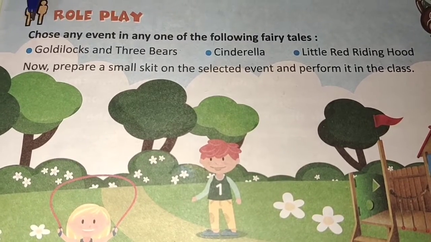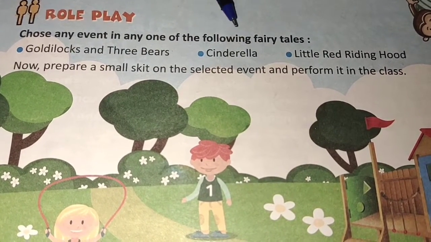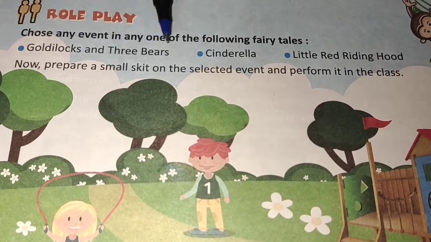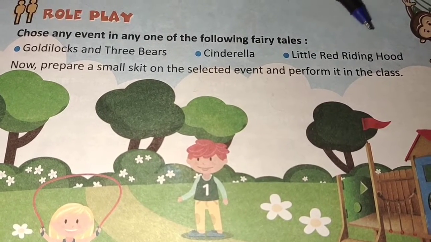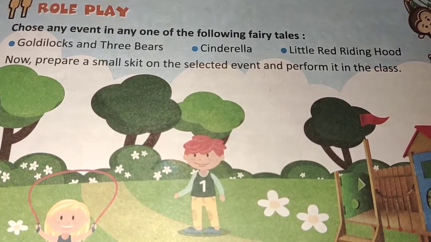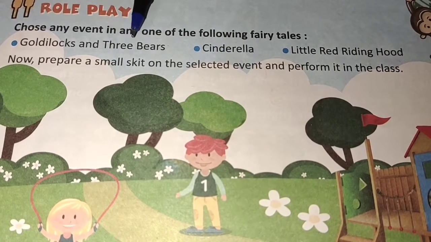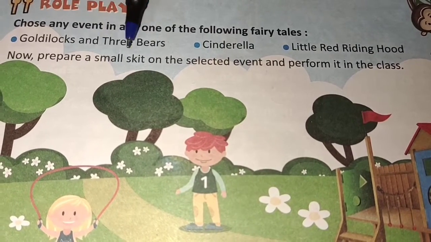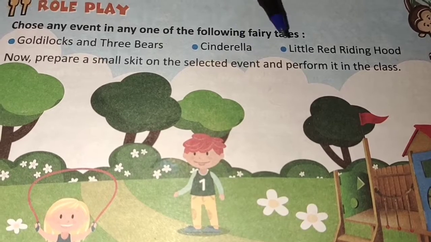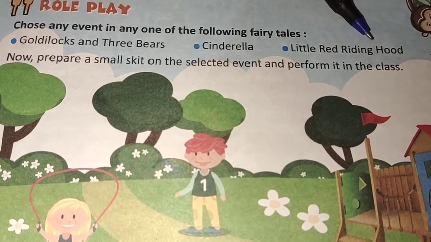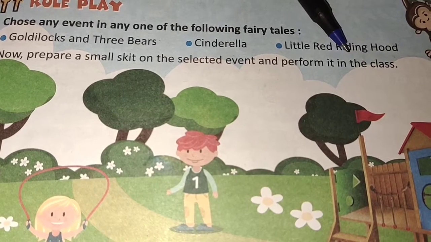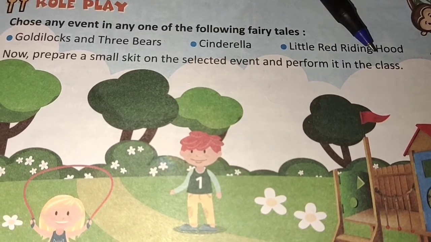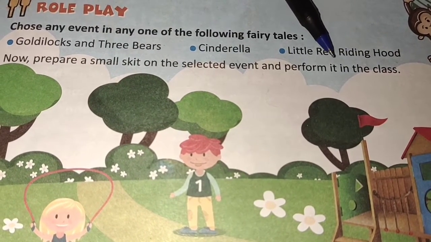Role play. Choose any event in any one of the following fairy tales: Goldilocks and Three Bears, Cinderella, Little Red Riding Hood. They have given these 3 fairy tales. What you have to do, you have to choose any event in any of the following fairy tales. Now prepare a small skit on the selected event and perform it at home only, with your parents, with your brother and sister. You can do it. Alright children. So now instead of class, you can perform the skit at home only.